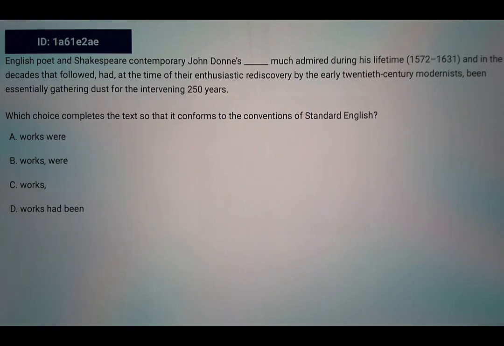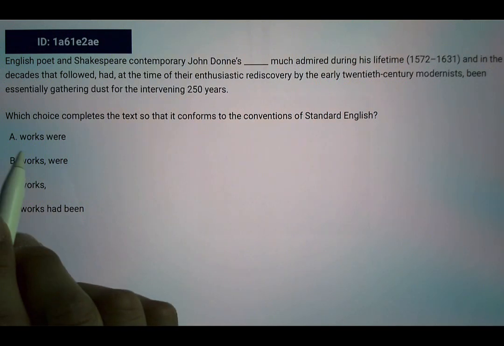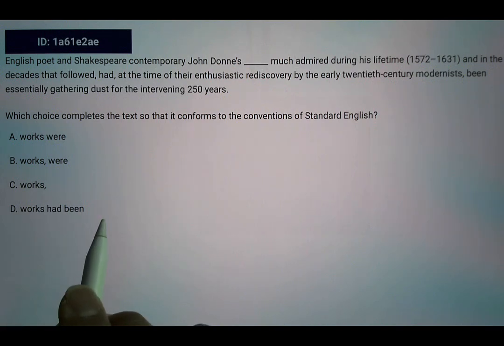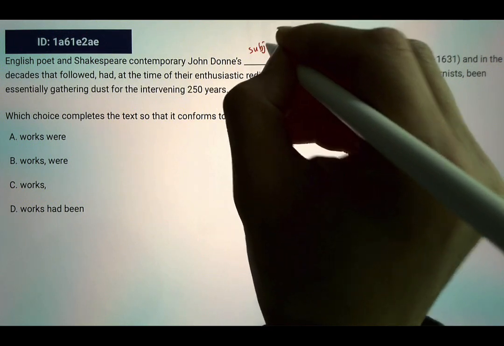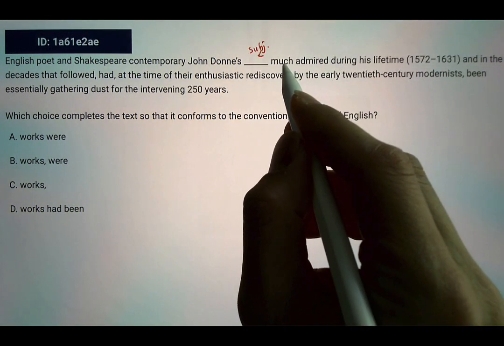Okay, this is a bit more challenging than other questions, so shall we start? English poet and Shakespeare contemporary John Donne's blank could be works, and then works had been. Okay, so it seems like we need a subject here. Okay, but let's continue reading.